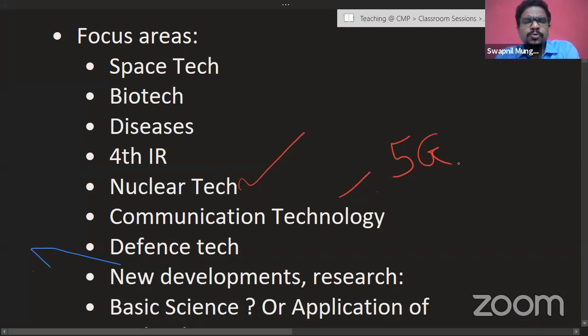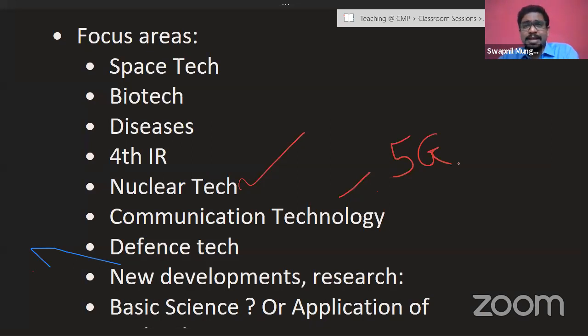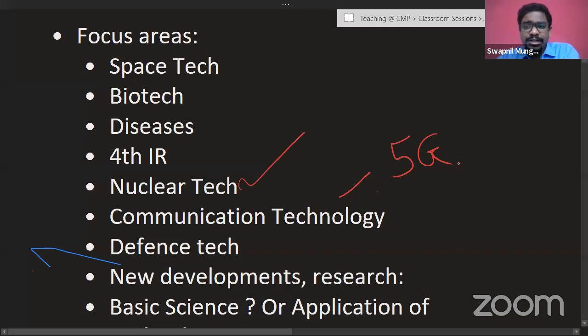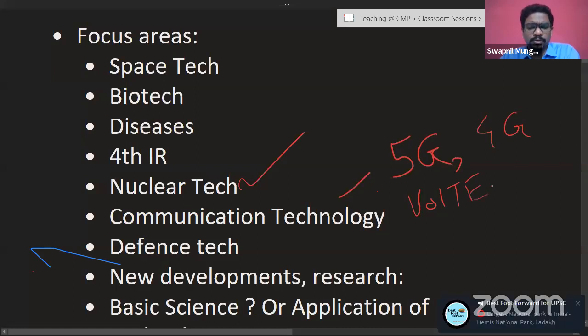So we were discussing various technologies, communication technology, and you must have read or heard the statement that data is the new oil. Data being the new oil signifies the importance of data, internet speed and communication technologies. That's why 5G, 4G. In 4G also, VoLTE, voice over LTE, you must all have been reading about all these things. So all these things are going to be important.